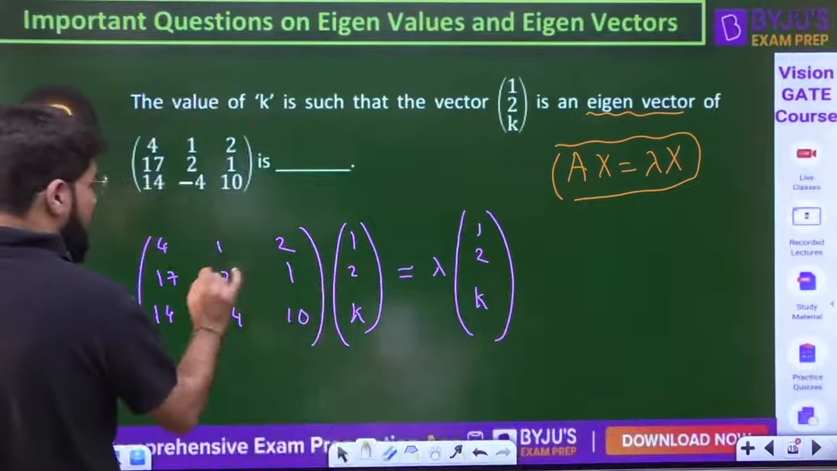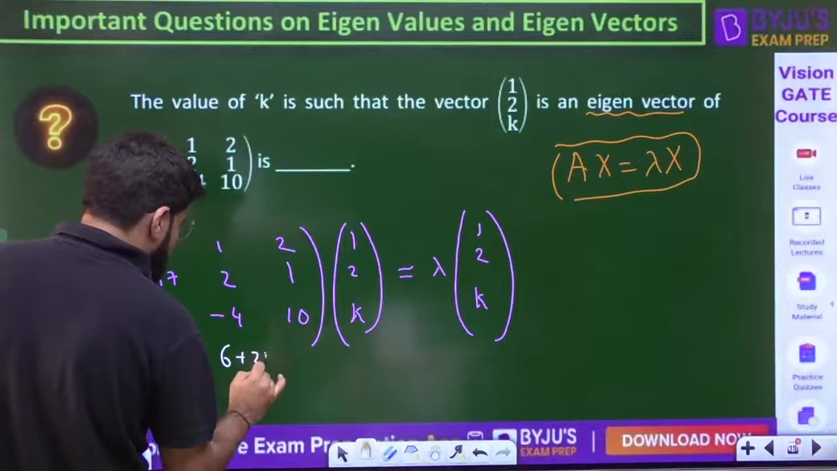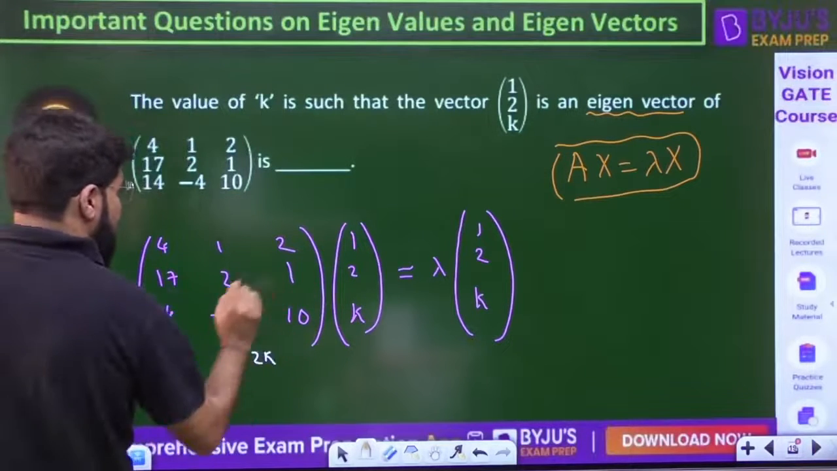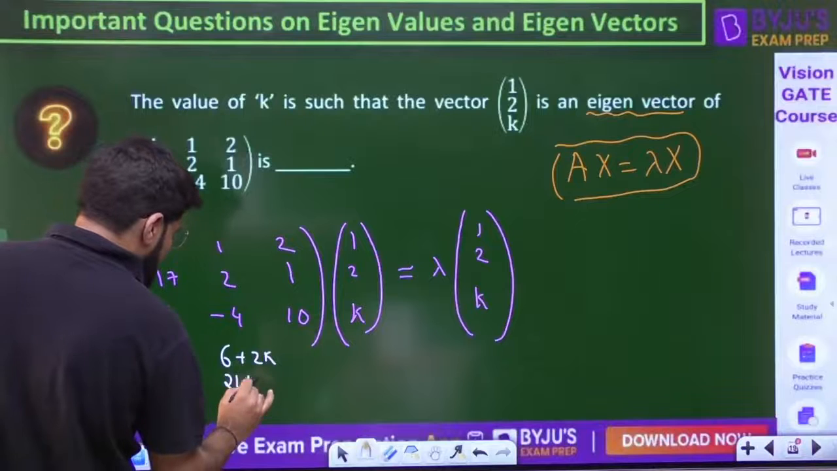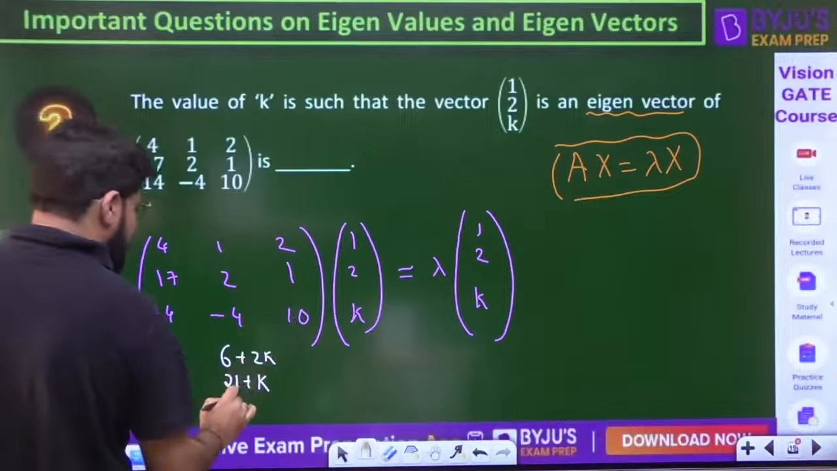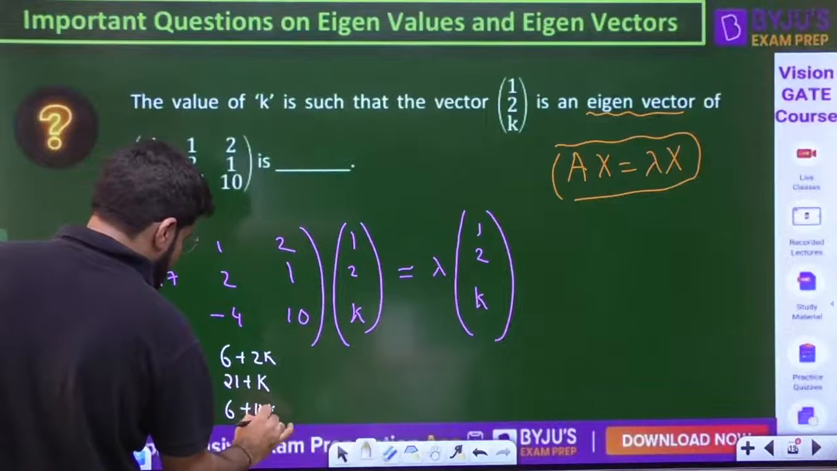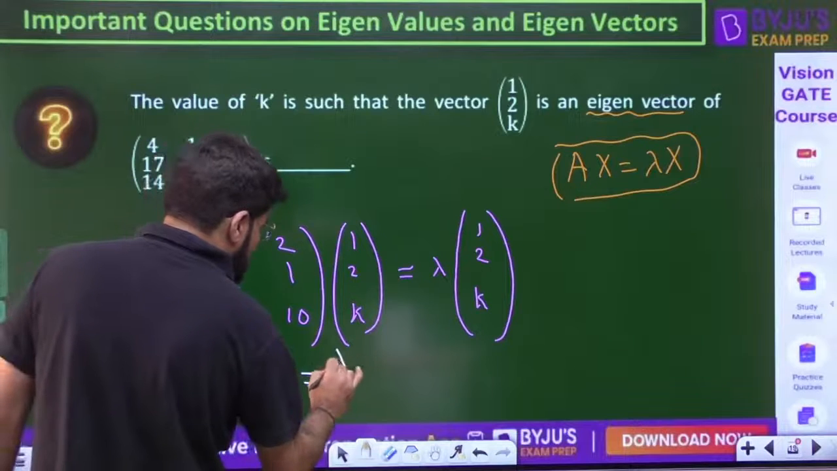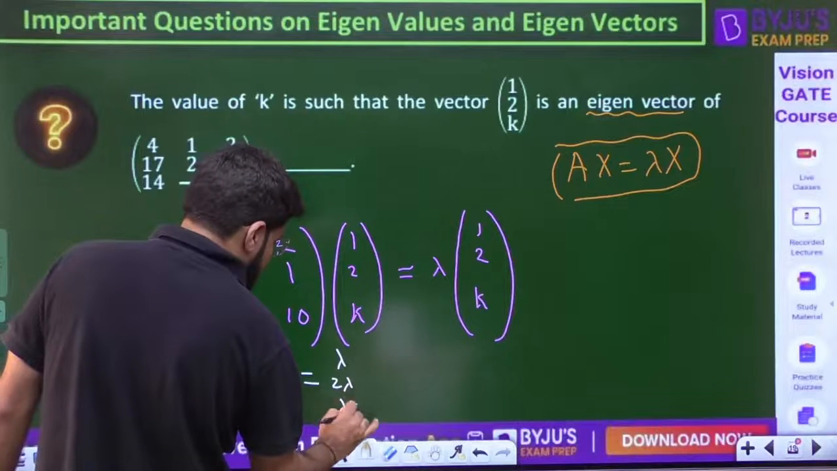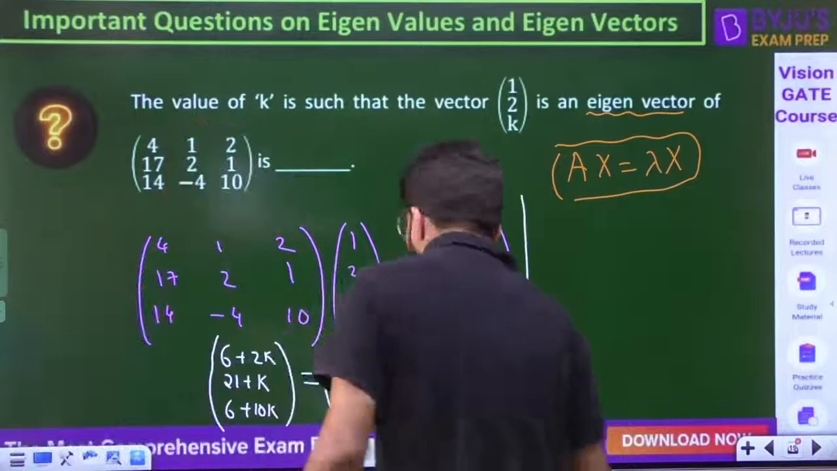So, correct, 4 plus 2 is 6, and then plus 2k. Then 17 plus 4, 21 plus k. Sorry for that. 14 minus 8, 6 plus 10k. Now this is equal to lambda, 2 lambda and lambda k. No issues. Now I will solve it.